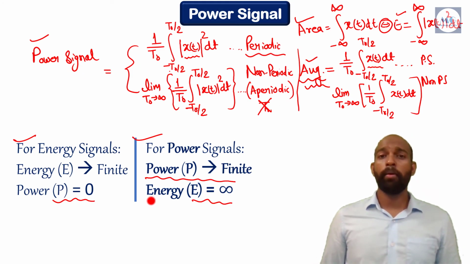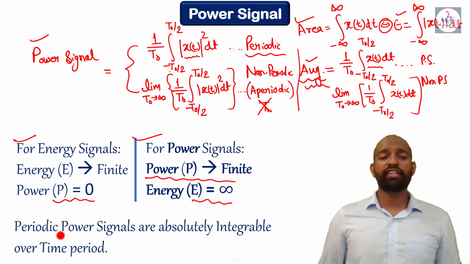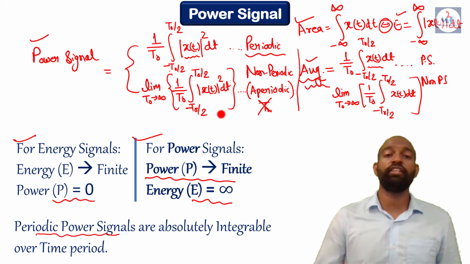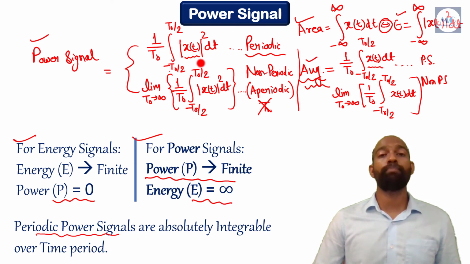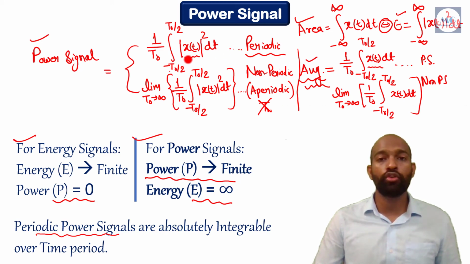That's why periodic power signals are absolutely integrable over the time period. That means if any signal is a power signal and periodic, then it will be absolutely integrable during its time period, that is minus T naught by 2 to plus T naught by 2. Why?